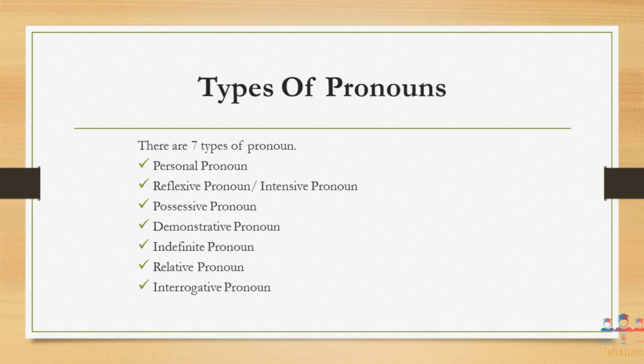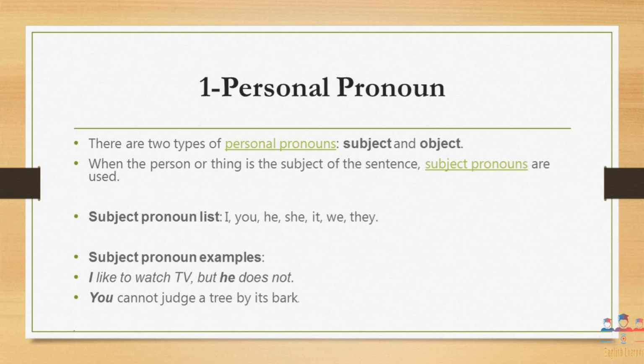Let us go to the types of pronouns. There are 7 major types of pronouns and we are going to deal with them individually in great detail. Let us start with the personal pronoun. As the name indicates, personal pronouns are the pronouns which are used for persons.